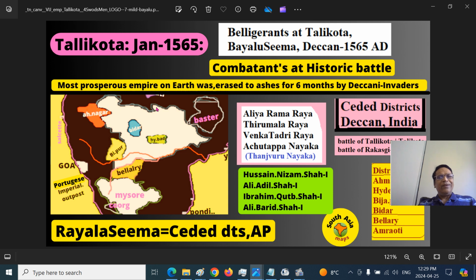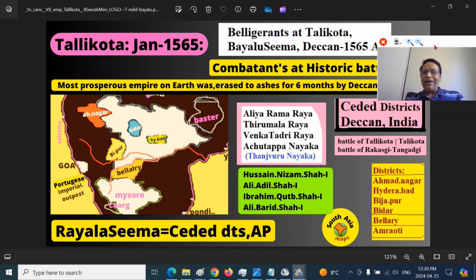The important point, Ballary was the headquarters, capital of the magnificent Vijayanagara Empire from 1335 to 1650 or so. So its competitors, the Ghazis ruled in Bijapur, the Golconda, Hyderabad, and the Bidar, and Ahmednagar. This is the Berar, Ilichpur or Achalpur in the Berar region, in the Purna Valley, south of Satpura Mountains, and the belligerents at Talikota. The Ali Raya moved his mighty army, is supposed to win, but certain mistakes made him lose. That was the greatest disaster South Indians, native people felt after the demise, destruction of the mighty, magnificent Vijayanagara Empire after Ali Raya Generalissimo lost the war.